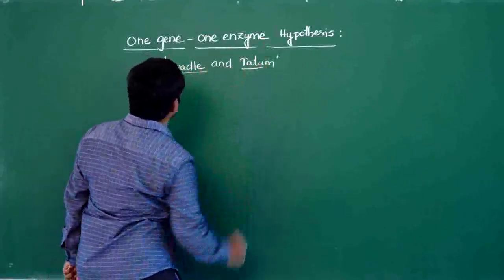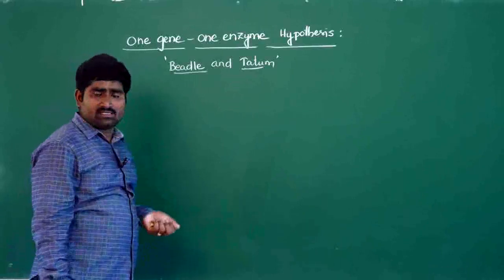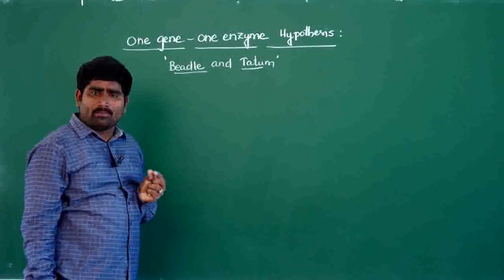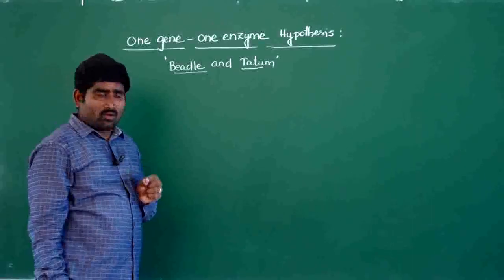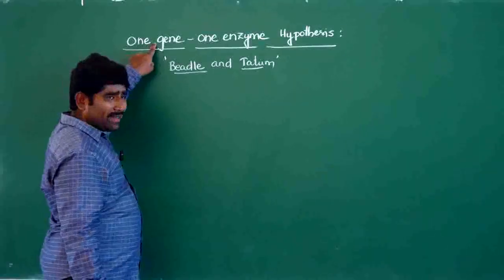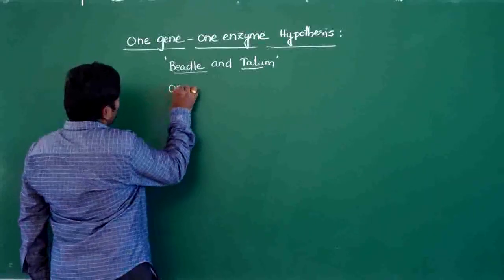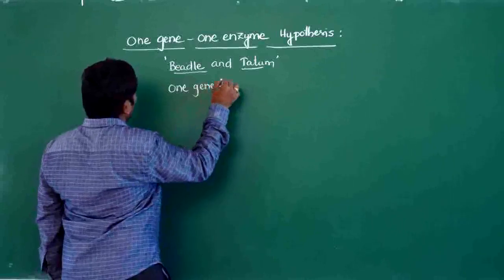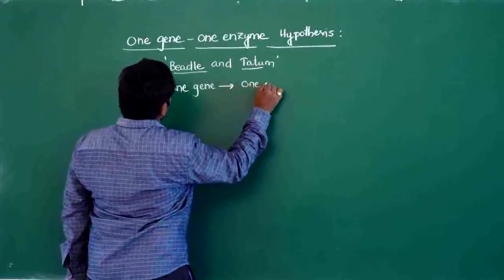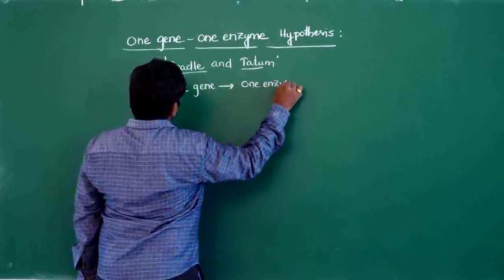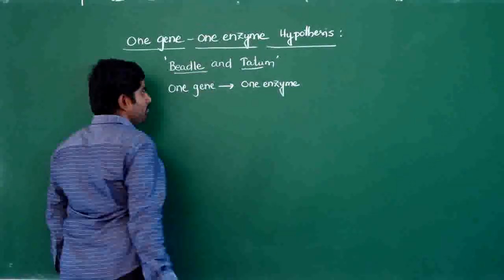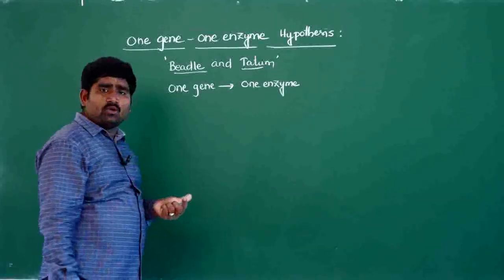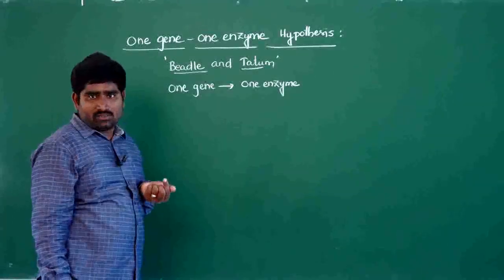Beadle and Tatum proposed the one gene, one enzyme hypothesis. But this hypothesis is not important nowadays, because this concept explains that one gene is responsible for the production of one enzyme. But recently scientists have found that some enzymes are produced by more than one gene.